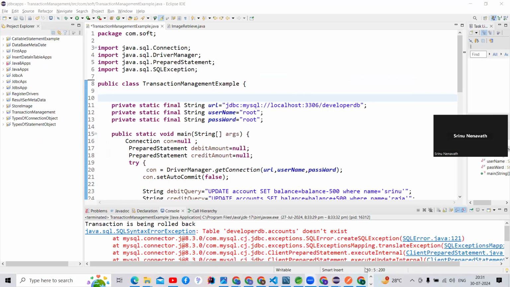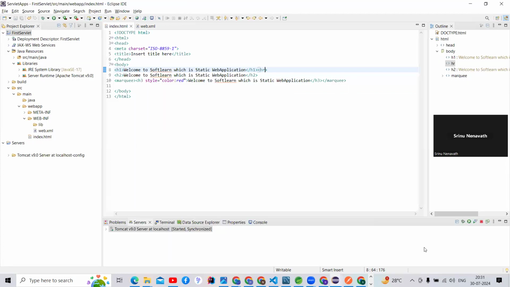When I'm running my application, first of all I right click on my project, and there is Run As, we can select that. There is the Java application option, and the Run on Server option, right?